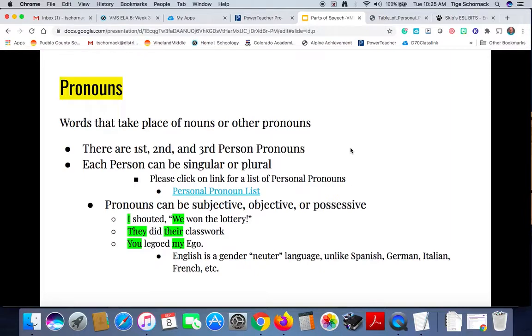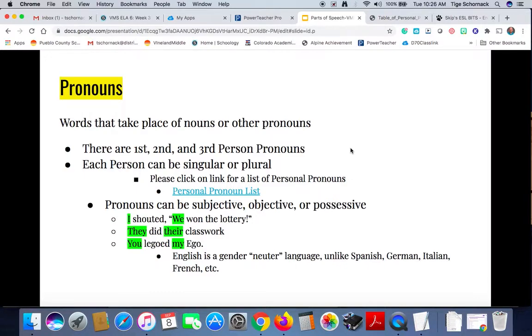They did their homework. They is a subject because that's who we are talking about. Their is a possessive pronoun because whose classwork, their classwork. You Legoed my ego. You, again, is the subject, even though it's a second person. And my, again, is a possessive pronoun, and it's a first person because it's my ego.